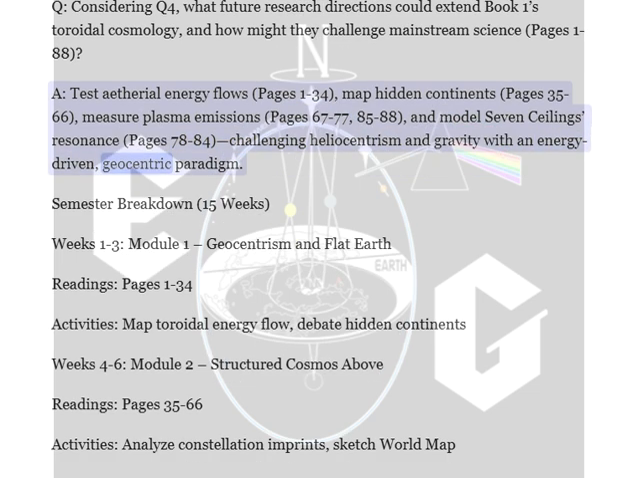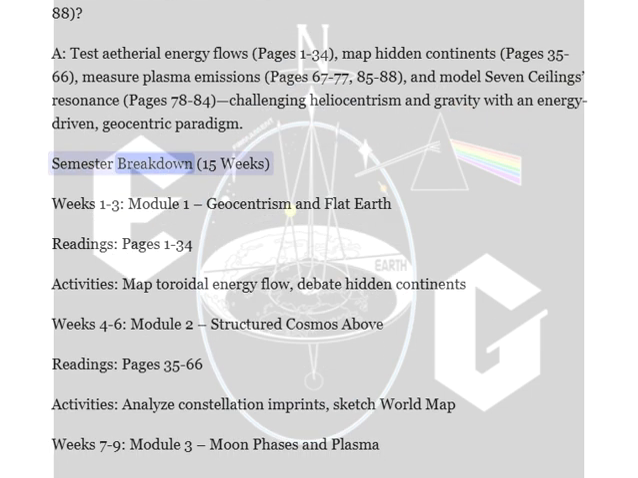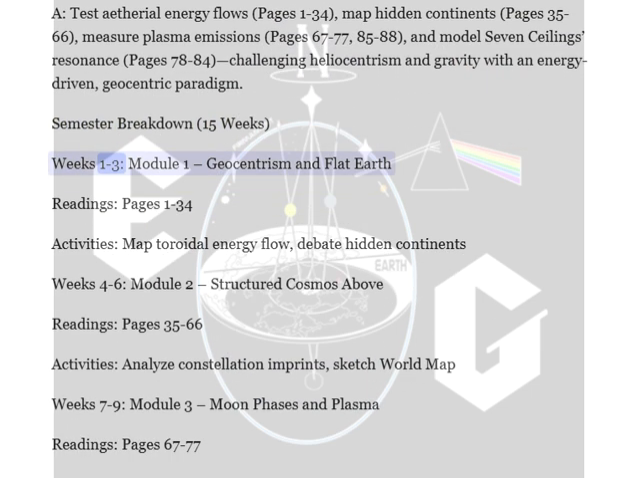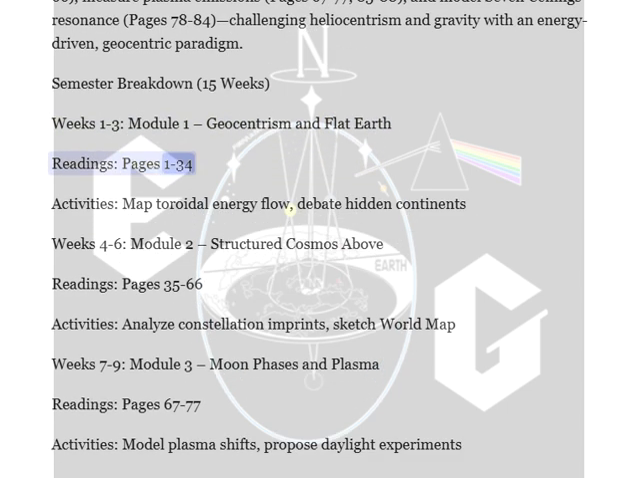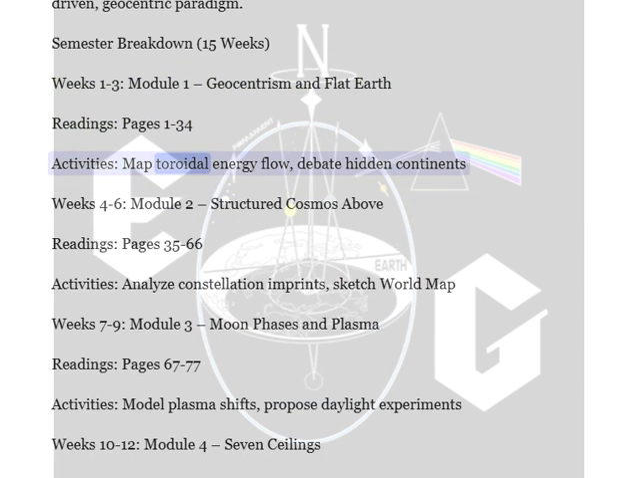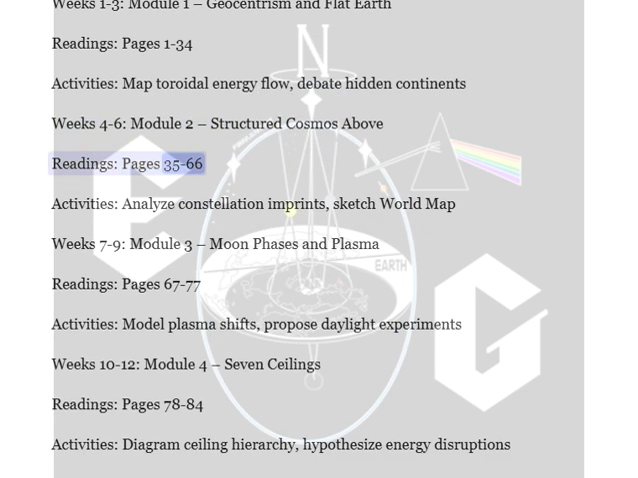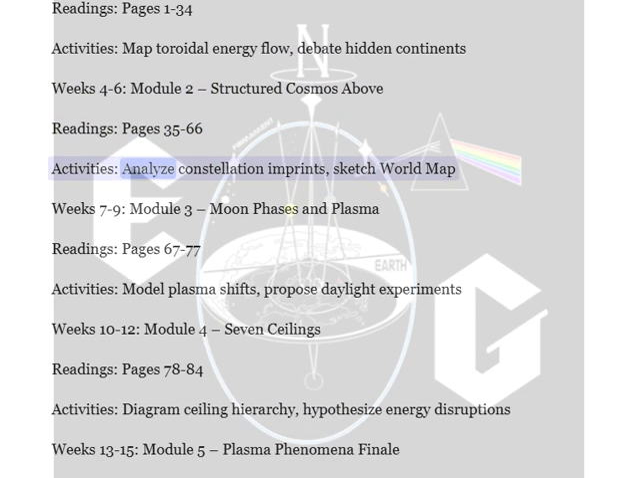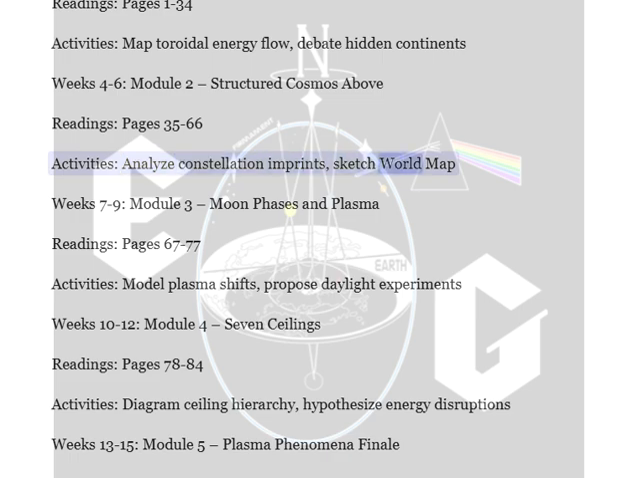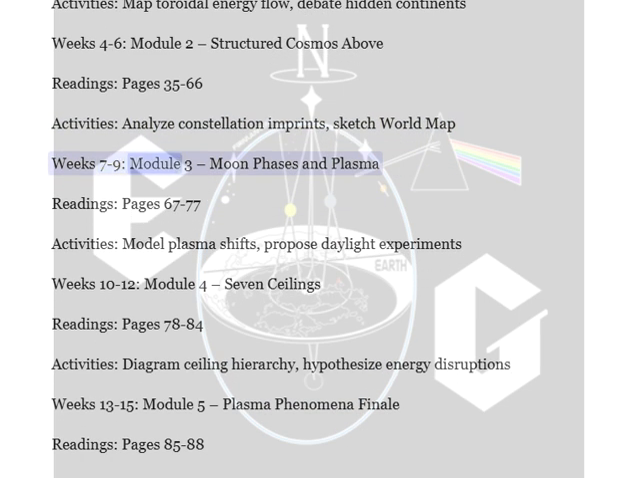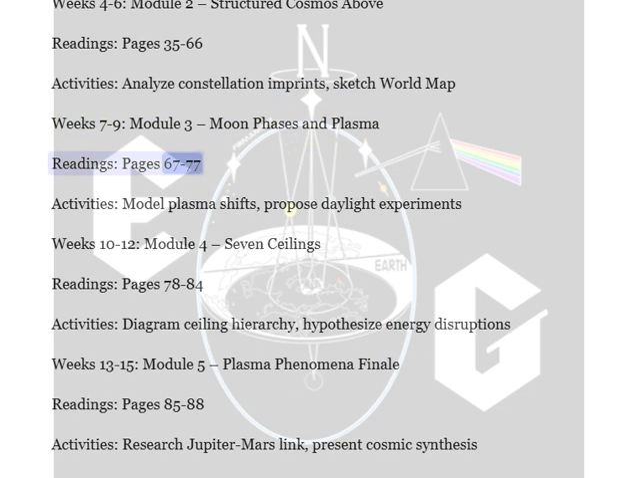energy-driven geocentric paradigm. Semester breakdown: 15 weeks. Weeks 1 to 3, Module 1, Geocentrism and Flat Earth, readings, pages 1 to 34. Activities: map toroidal energy flow, debate hidden continents. Weeks 4 to 6, Module 2, Structured Cosmos Above, readings, pages 35 to 66. Activities: analyze constellation imprints, sketch world map. Weeks 7 to 9, Module 3, Moon phases and plasma, readings, pages 67 to 77.